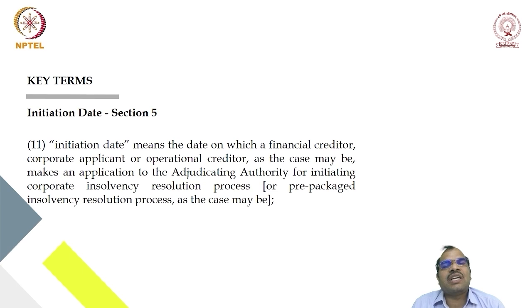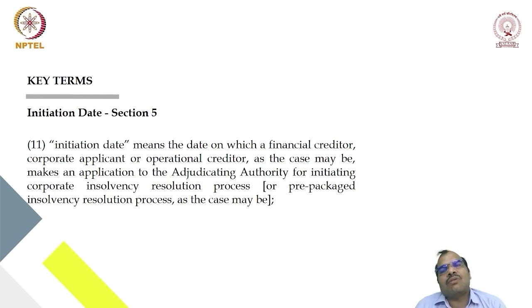Who can initiate proceedings under IBC? In the subsequent lessons, we are going to discuss in detail based on the sections. But under IBC, insolvency proceedings can be initiated by three categories of persons: the financial creditor, the operational creditor, and the corporate debtor itself.